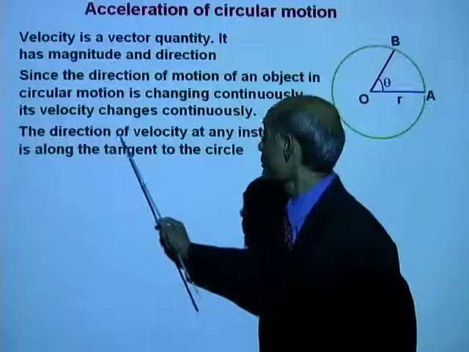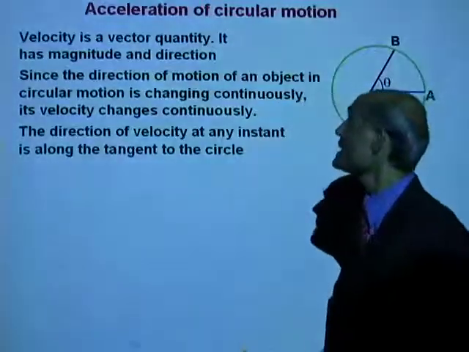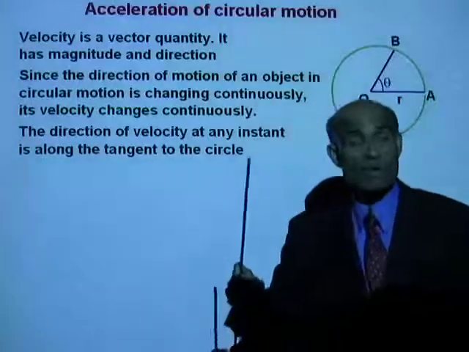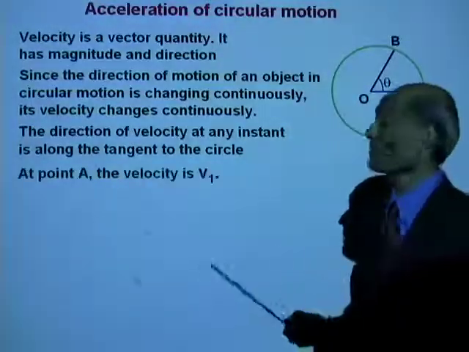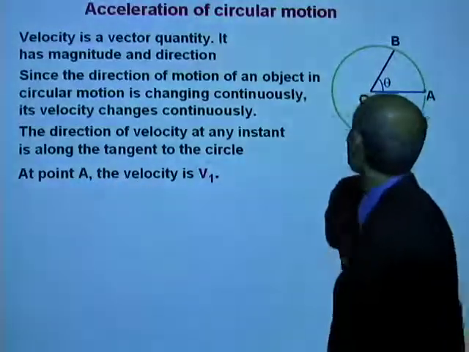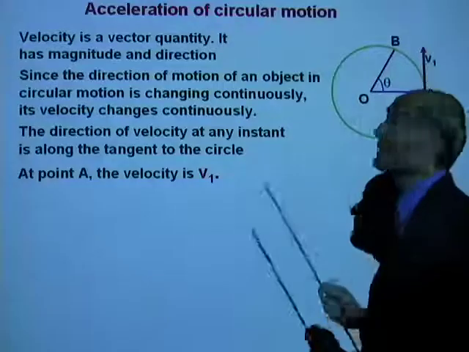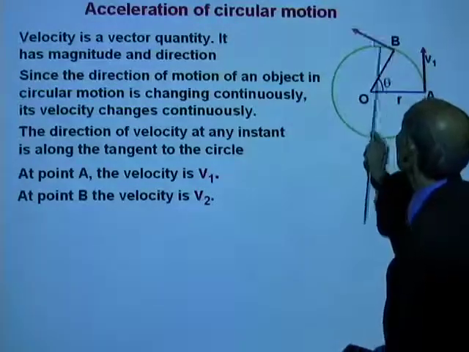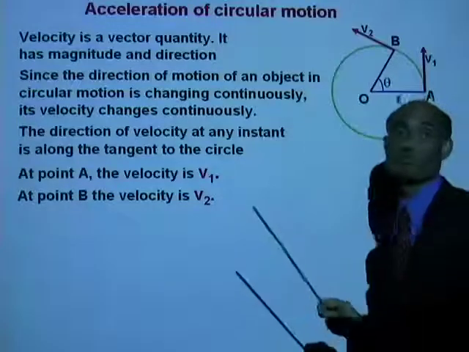Okay, the direction of velocity at any instant is along the tangent at that point drawn to the circle. At the point A, the velocity is v1. At point B, the velocity is v2.